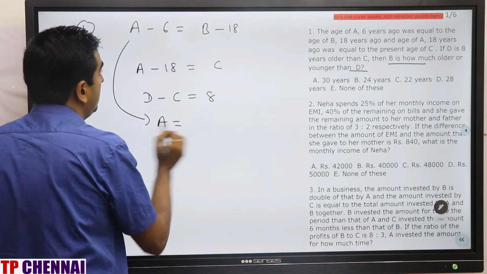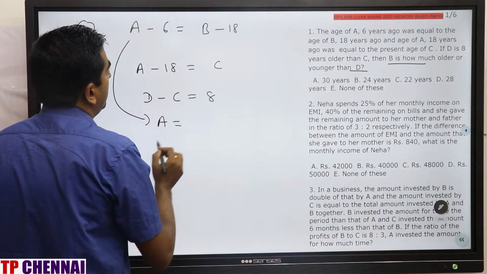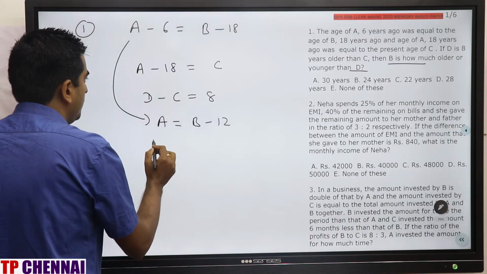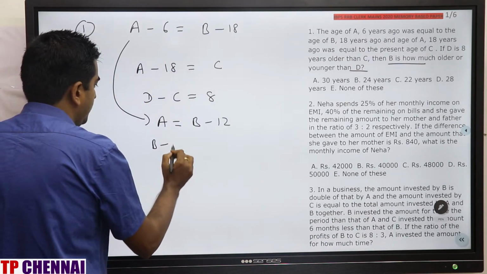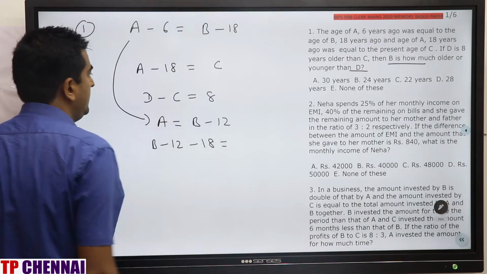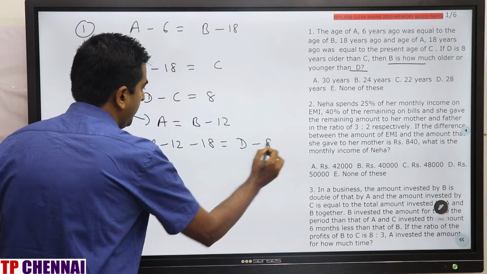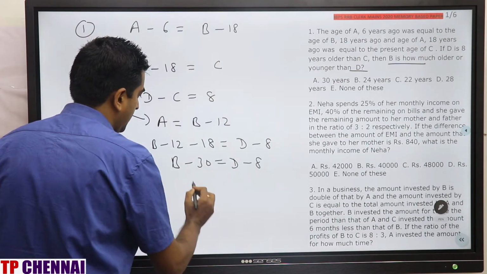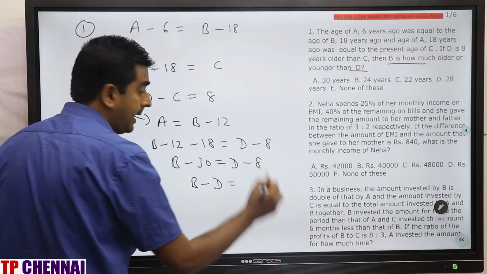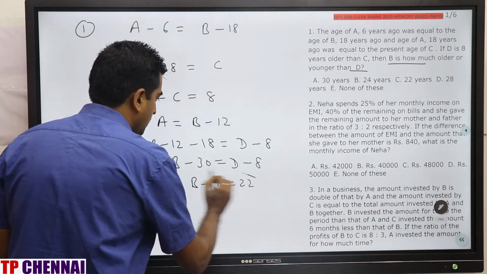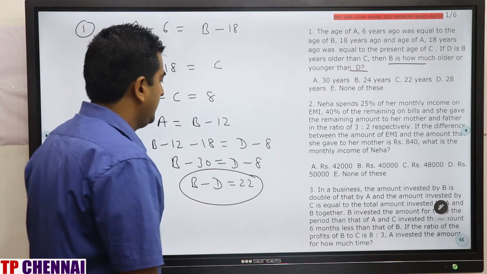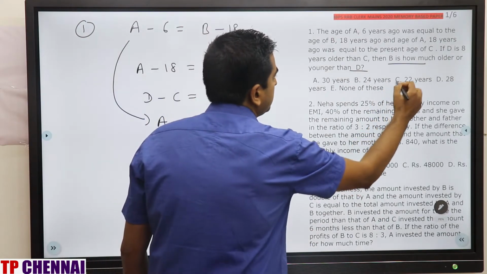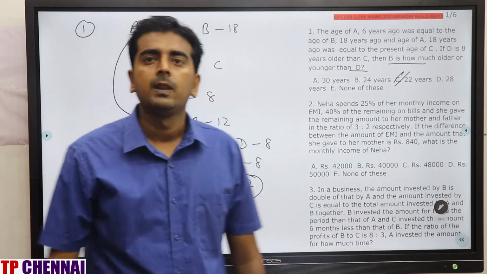A is equal to B minus 12. This I will substitute here. So B minus 12 minus 18 is equal to C, which is nothing but D minus 8. So B minus 30 is equal to D minus 8, or B minus D is equal to minus 8 plus 30, that is 22. That means B is 22 years older than D, which is the second option. Clear?